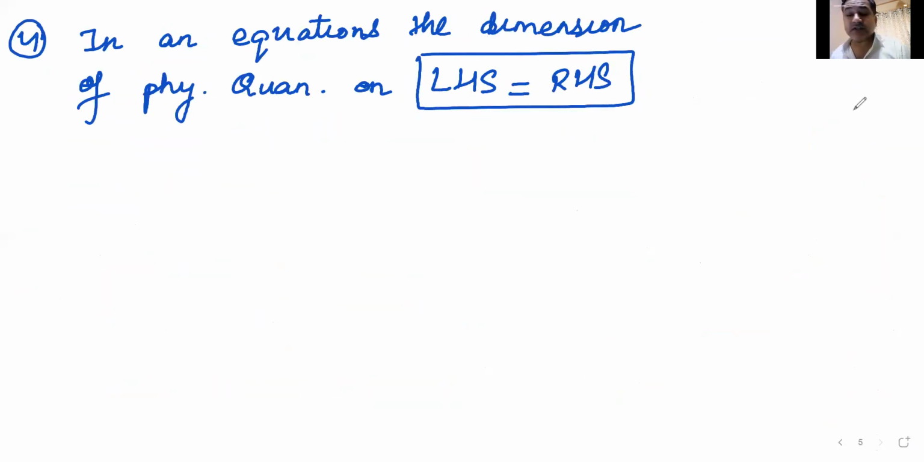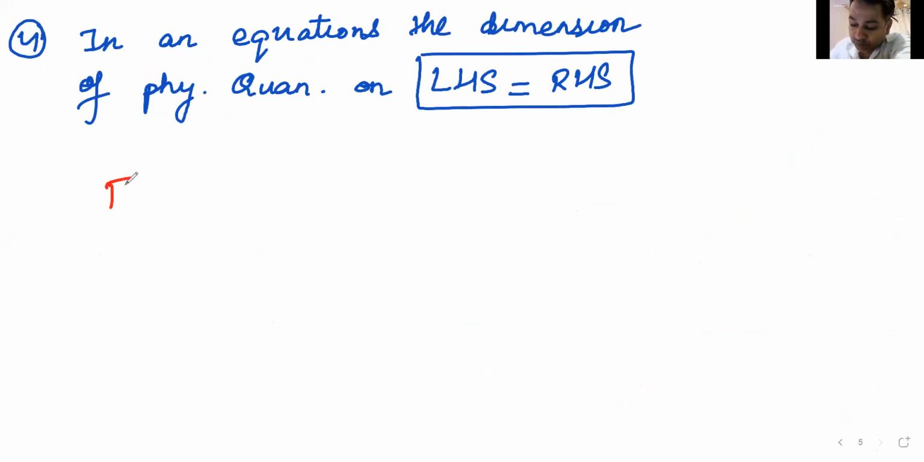Am I clear with this concept of left-hand side and right-hand side? Yes or no? Yes, Ajay says yes. Thanks, Ajay. You are talking for the first time, I think. Yes, Niharika, Raju. Good. Let me cite an example, simple example.